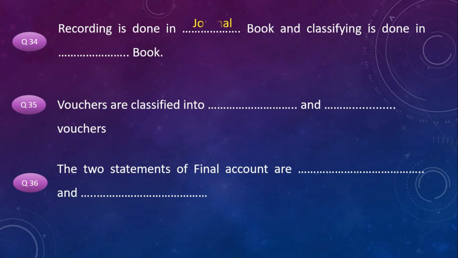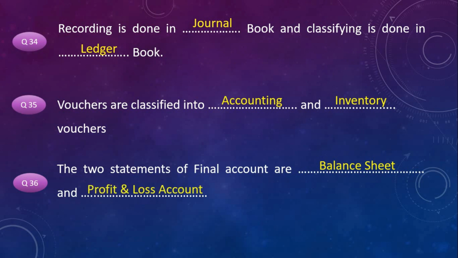Recording is done in journal book and classifying is done in ledger book. Vouchers are classified into accounting and inventory vouchers. The two statements of final account are balance sheet and profit and loss account. Next set of questions.